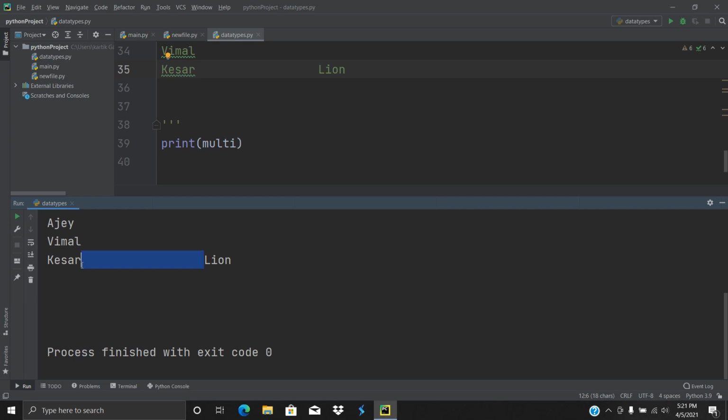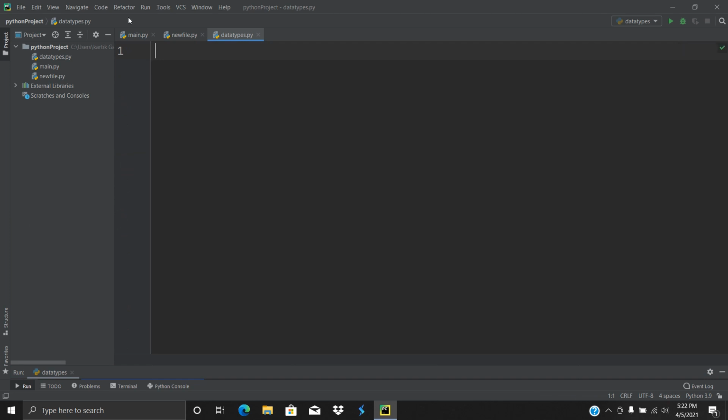Now let's move forward to check out the operations we can perform with strings. So I'm just going to erase everything we have typed till now. Alright, so again our file is fresh as new.